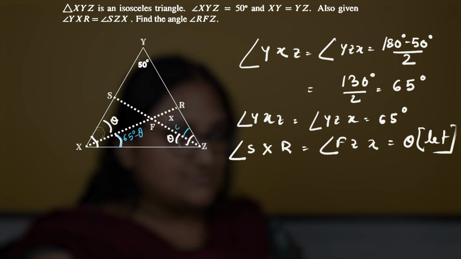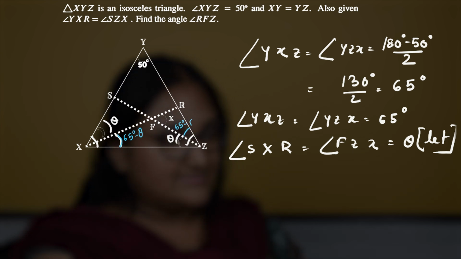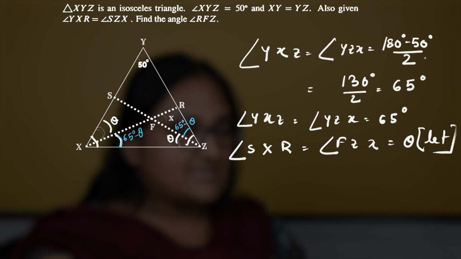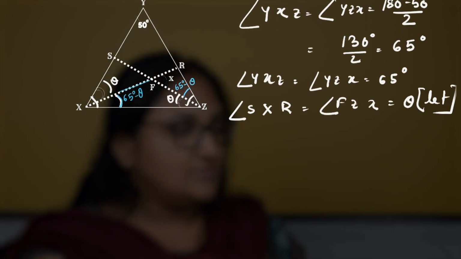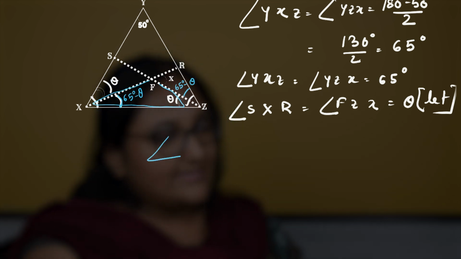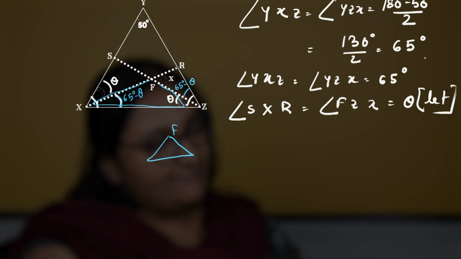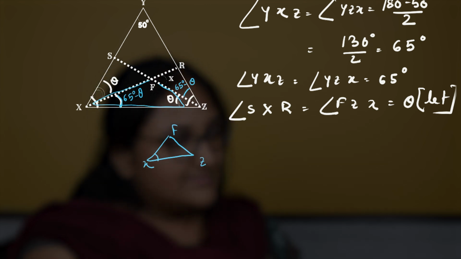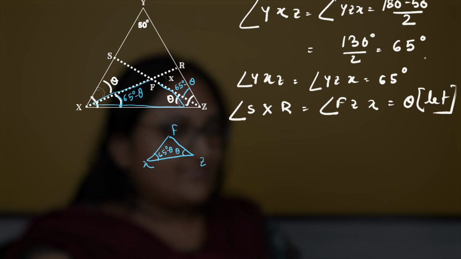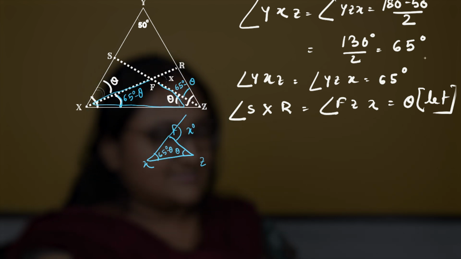Similarly, this angle is also 65 degrees minus theta. Now let's draw this small triangle individually. Okay, triangle FXZ, where this angle is 65 degrees minus theta and this angle is theta. So we have to find this angle, which is x degrees.